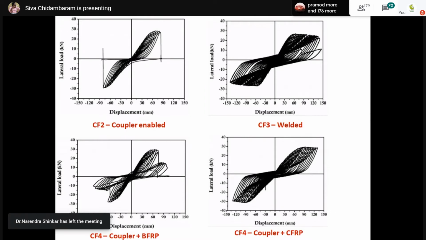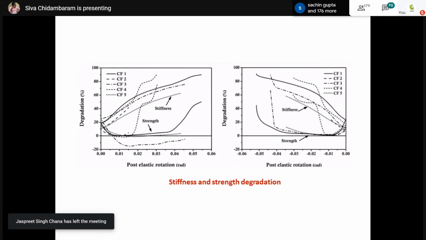The third one is again coupled with BFRP, having a lesser modulus than CFRP. The last one, using a low-cost coupler with CFRP, perfectly transfers the force and exhibits pure ductile behavior. Stiffness behavior is wonderful, energy dissipation is also wonderful, and failure pattern is also wonderful.